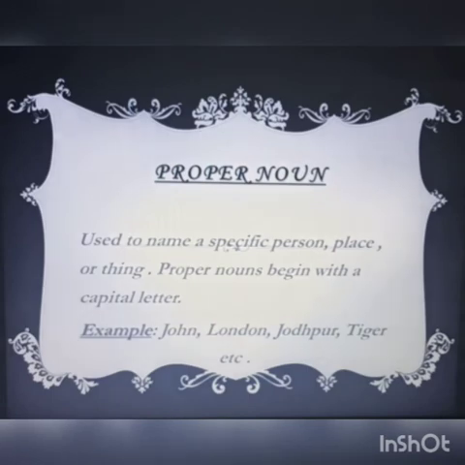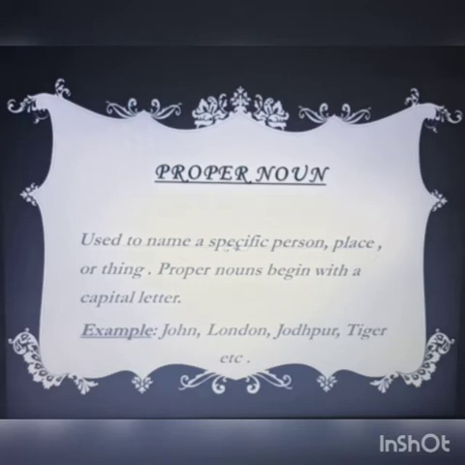What is proper noun? Used to name a specific person, place or thing. Proper nouns begin with a capital letter. A big identification of a proper noun is that the word starts with a capital letter. Right? For example, John. You can see that John's first letter is capital, J is capital. So this word comes in the category of proper noun.